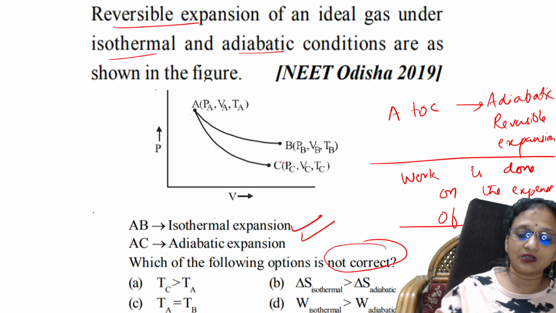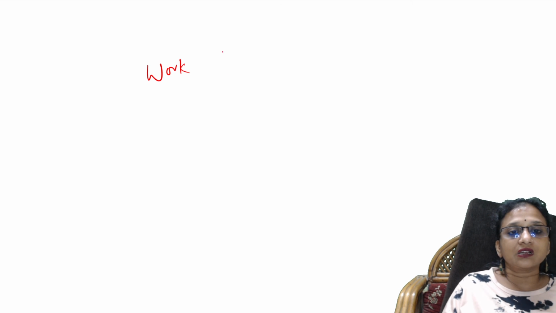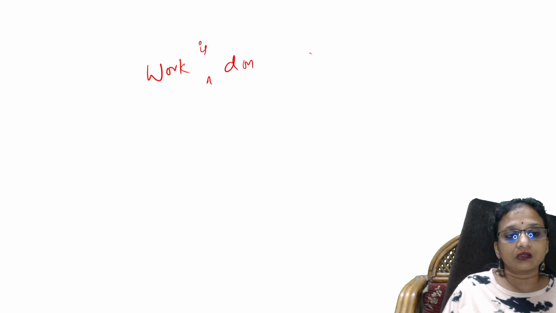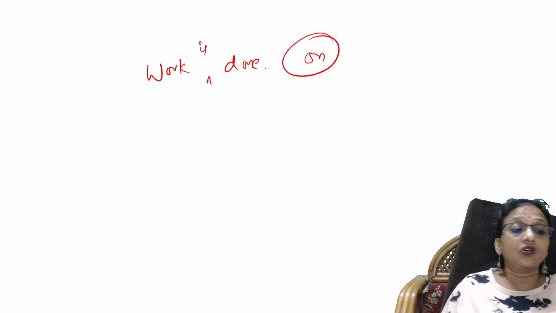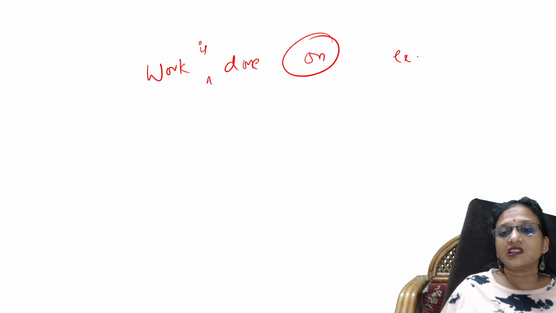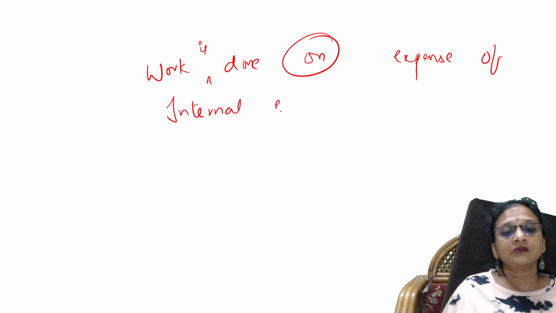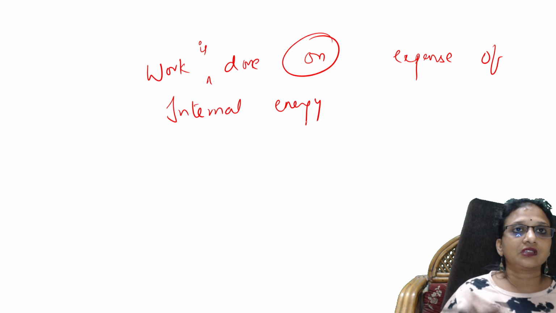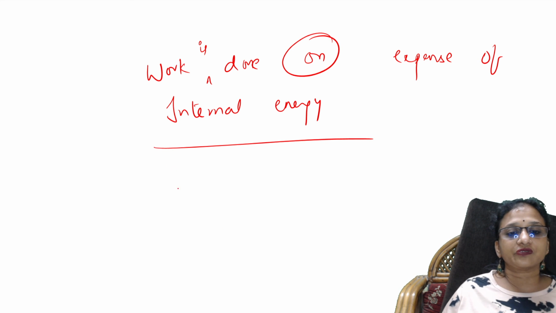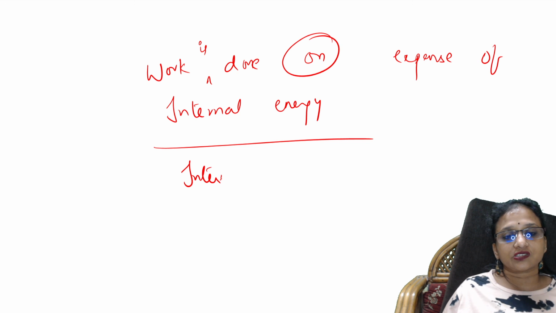Once again we will write, work is done at the expense of internal energy. So when you're doing work in the system, automatically there is the amount of internal energy which is used up. Because of this, internal energy decreases.